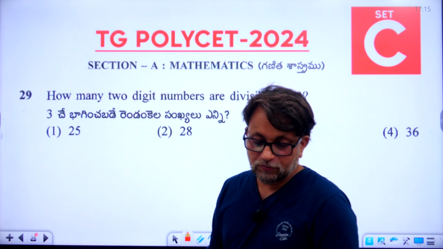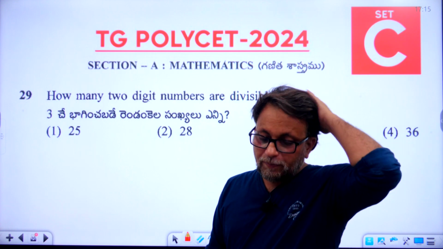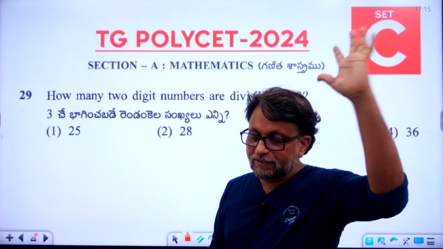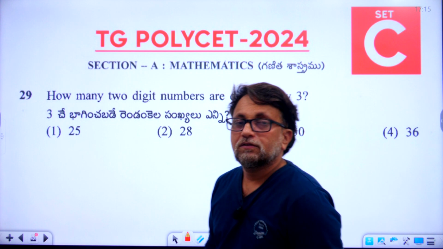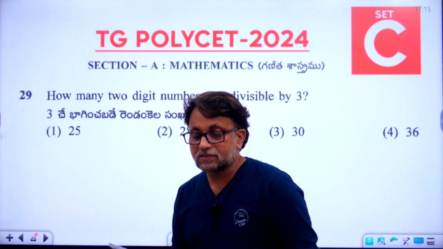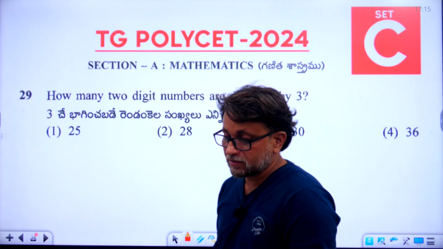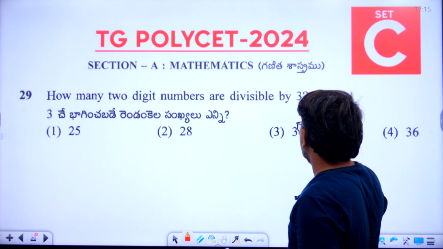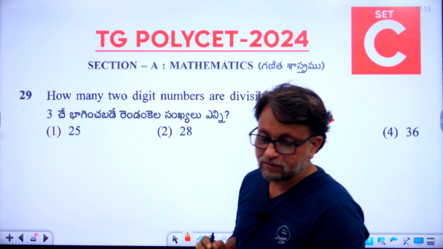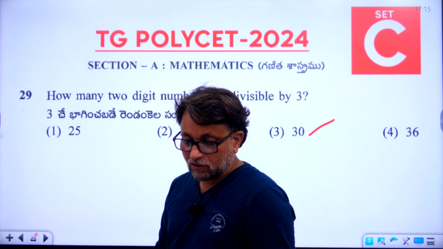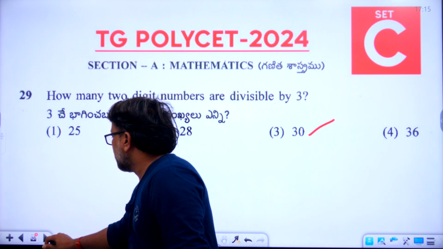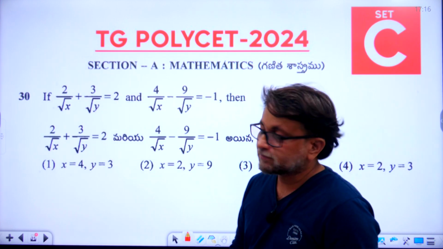Now let's go to the 29th question. How many 2-digit numbers are divisible by 3? The right answer is the third option, 30. 30 is the right answer. Please students, please follow the key neatly. You need to observe clearly.